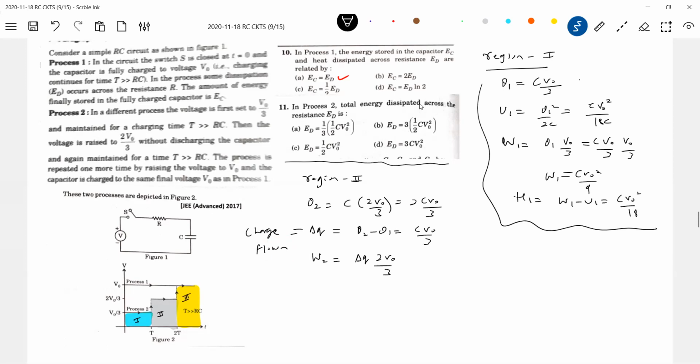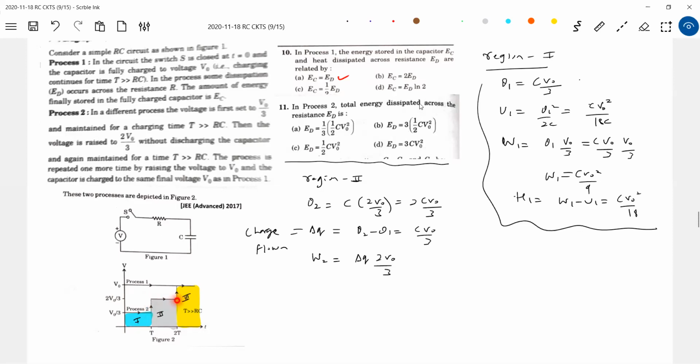But the potential will vary from V naught by 3 to 2 V naught by 3. It is very sudden, no? So it is brought. Now here is the work done by the cell. Look at this vertical part of the curve. This particular curve is vertical, no? From V naught by 3, the EMF of the cell has become 2 V naught by 3. Now the capacitor gets charged. Able to understand? So don't think that the EMF of the cell will vary gradually; suddenly from V naught by 3, the EMF of the cell is 2 V naught by 3. Now the capacitor gets charged.